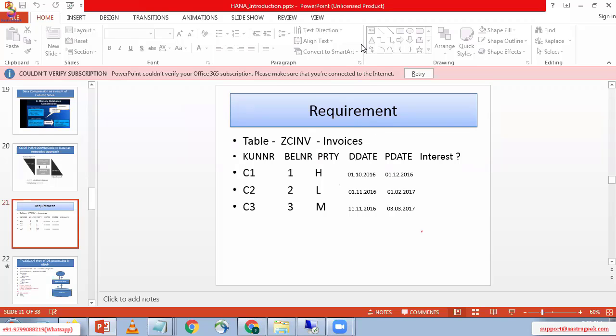Did you get the requirement here? This table is in ECC. I need to replicate this table into the HANA database. See, here this table is ZCNV. This table I need to replicate into the HANA database. How can I replicate this table into the HANA database?